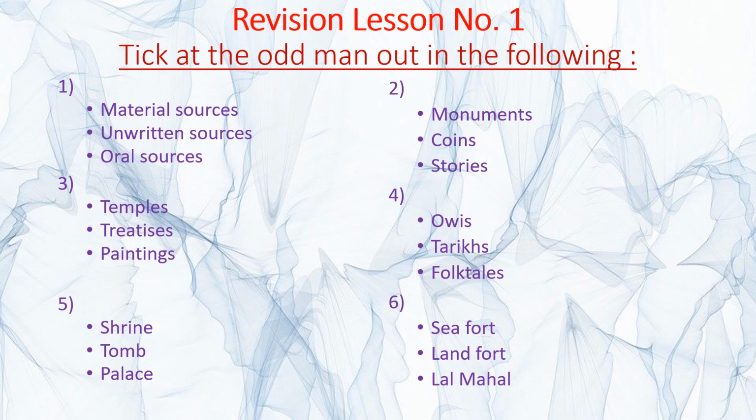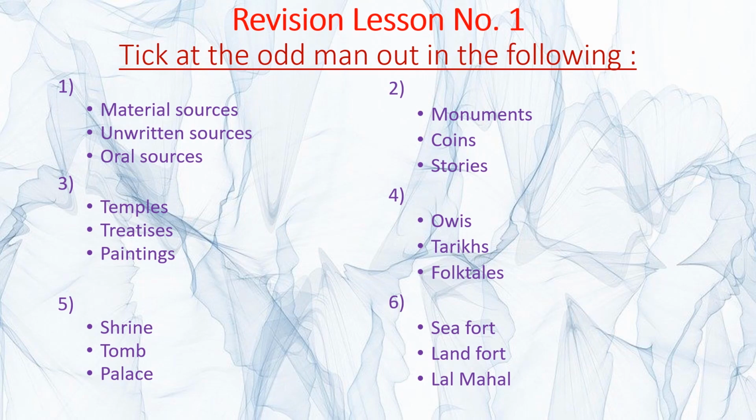How many are there? 3 are there. So material sources, unwritten sources and oral sources. So which will be the odd man there in the first one? Yes, it is unwritten sources. So what you have to do when you get such type of question, you are going to tick at unwritten sources. So what have you done here? You have found the odd man out and ticked at the correct answer. Yes? Okay.